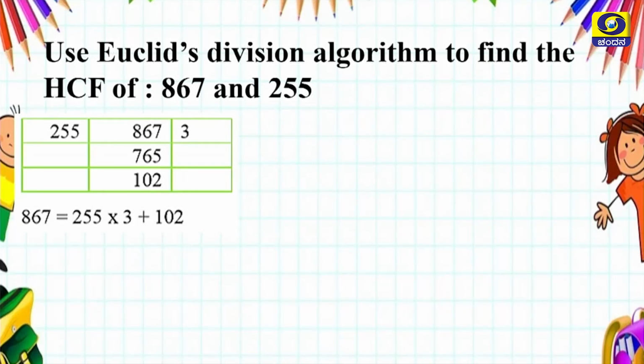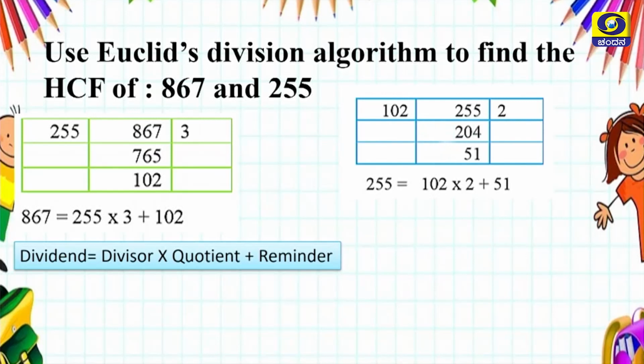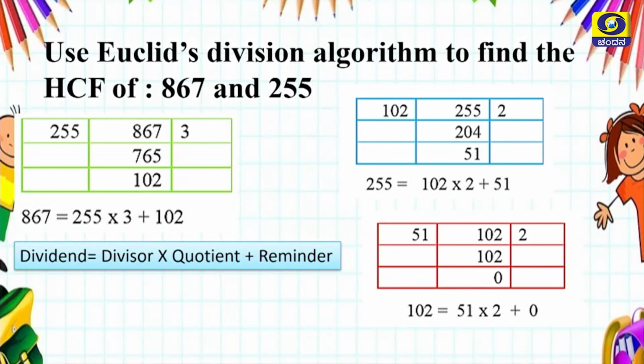See, 867 is the dividend and 225 is the divisor, and the remainder is 102. You have to continue to the next step. 225 is the dividend and 102 is the divisor, and the remainder is 51. Here 102 is the dividend, 51 is the divisor and the remainder is 0.